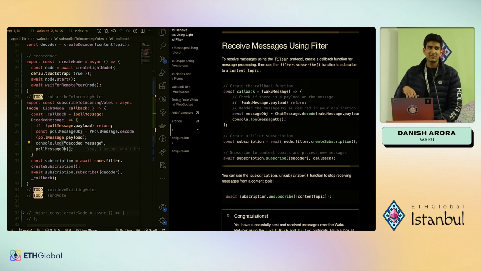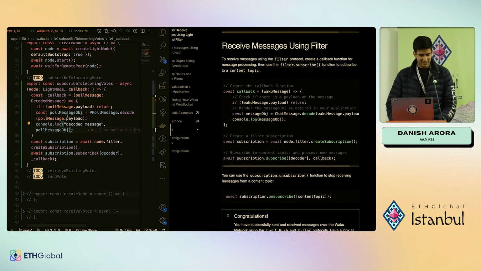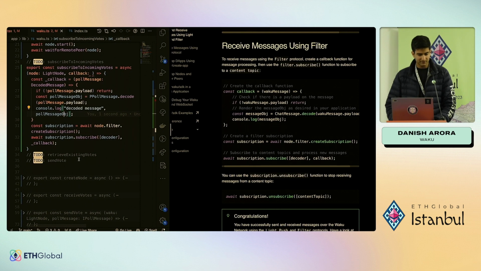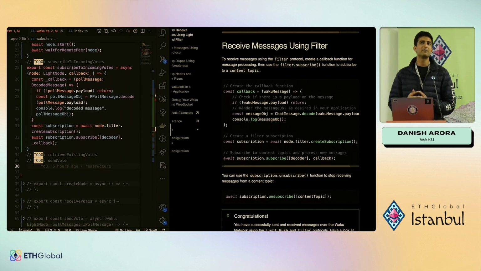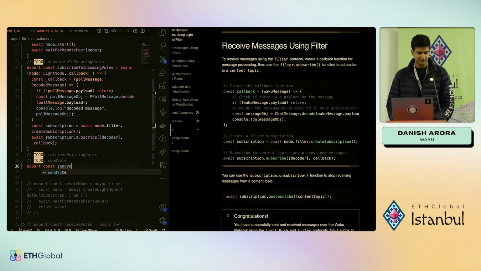The serialization, deserialization can seem like it's adding a little more friction, but in reality, once you set it up for the first time, it's pretty seamless. Once we have this, then we're going to go to sending the vote, right? We've set up how we can retrieve votes that are coming in live. Now we want to send messages into the network, or send our option into the network. So let's set that up.